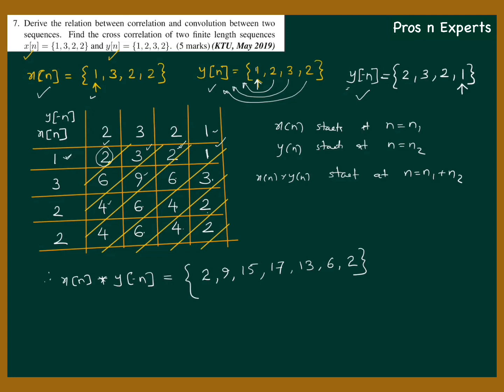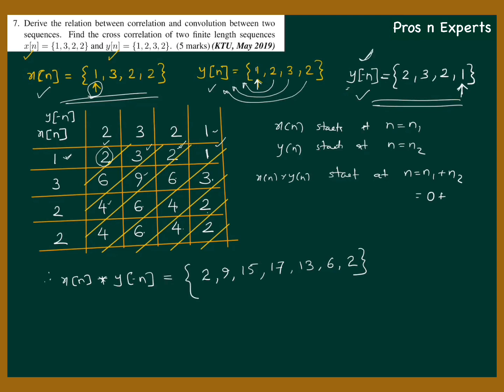So here we are convolving x of n and y of minus n. x of n starts at n equal to 0, so there is no confusion. So n1 is 0. Now where does y of minus n start?